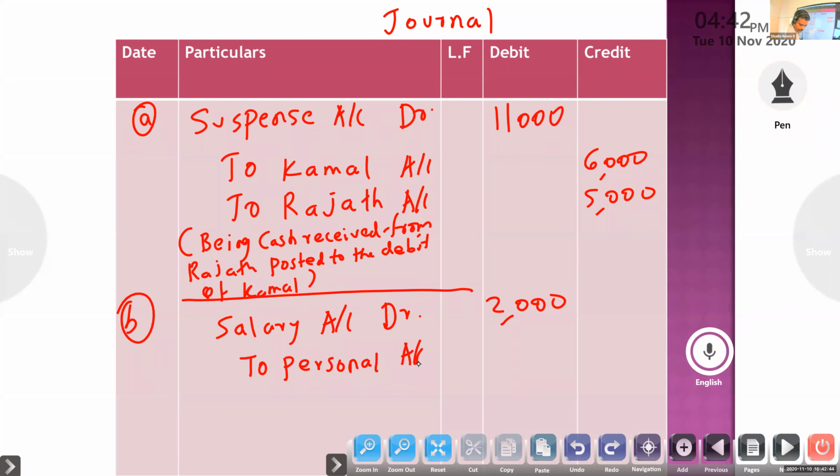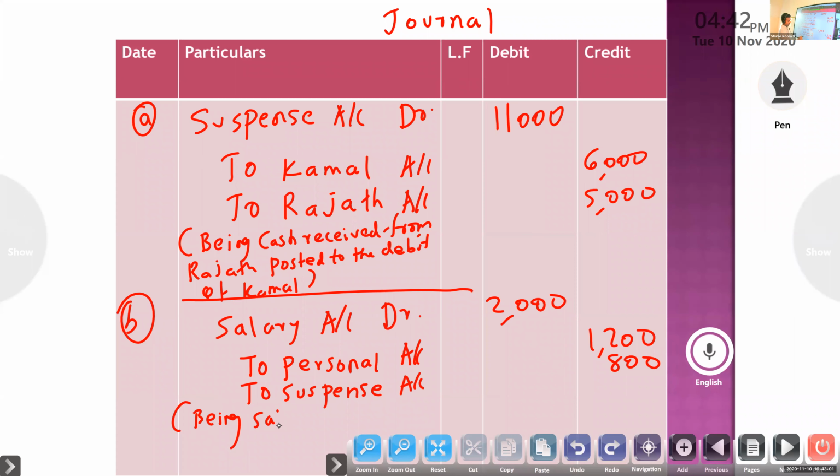The amount is given: personal account 1,200. Remaining, suspense account. Being salary paid debited to personal account.